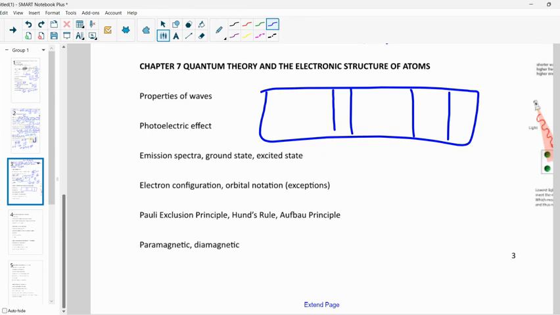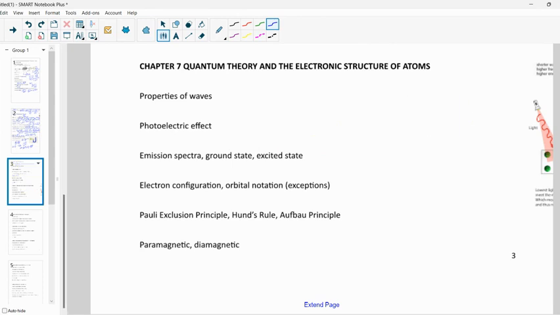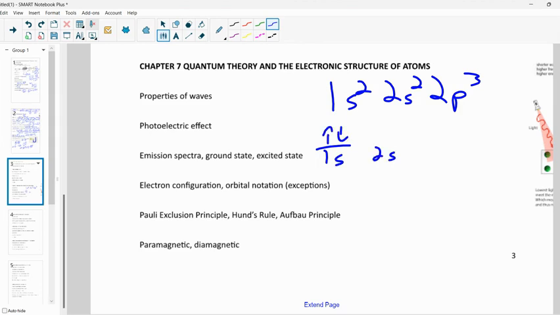Orbital notation, electron configuration, orbital notation, something like that, right?